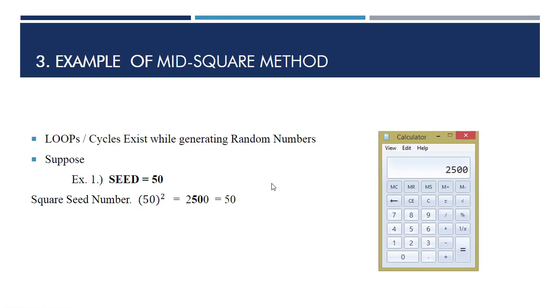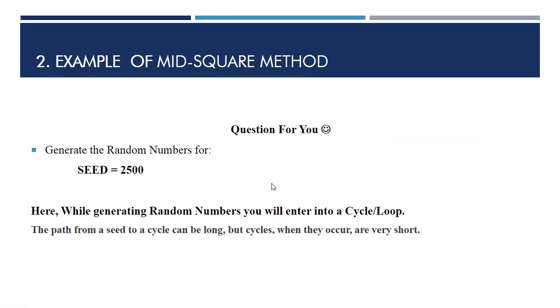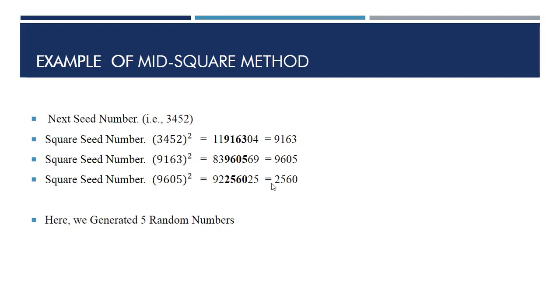That's all for today. In this video we just talked about a method for how we can generate random numbers. For example, using this mid-square method, we generated our 5 different random numbers.